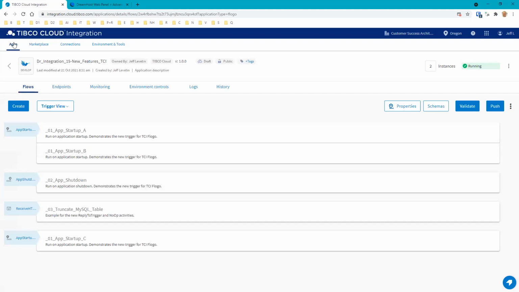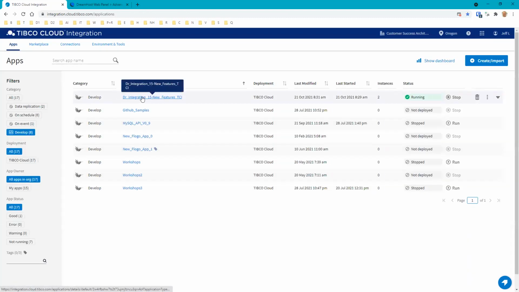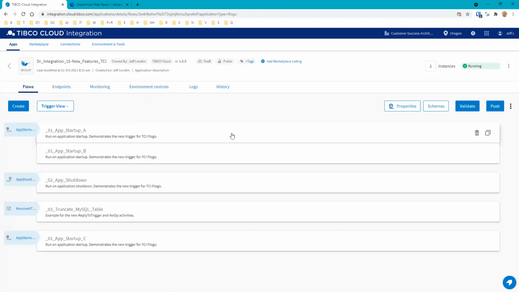Let's give that a minute to sync up to the cloud. Head back in here. Okay, so now what we've done is we have changed all of these. And now what we want to do is push this out. And what's going to happen here, think about what happens behind the scenes. What happens is we push this out.